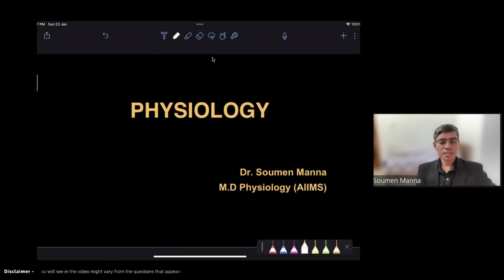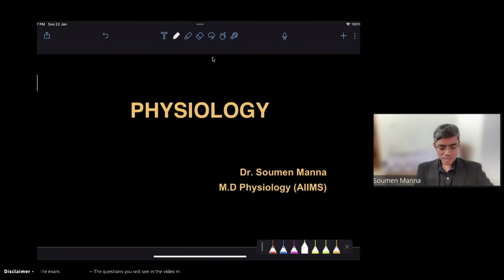So, physiology recall MCQs in the last FMG examination. You will find that some of the questions may overlap between different subjects. For example, some questions from micro, some from biochem may be here, but I have sorted them out. I have kept only those MCQs which are completely related to physiology, and the overlapping MCQs which have already been discussed by other faculties, I have removed.